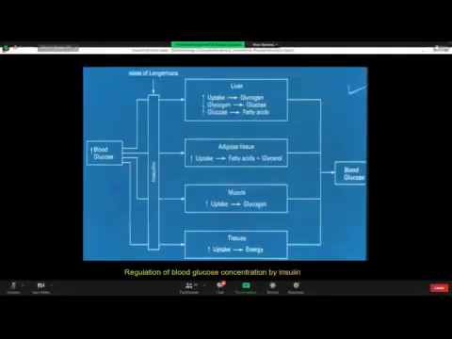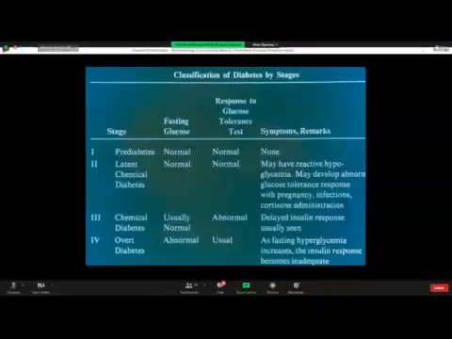Right. Look at here. We have talked about the basic aspects of insulin actions. Let us put this knowledge into practical or applied use, right?